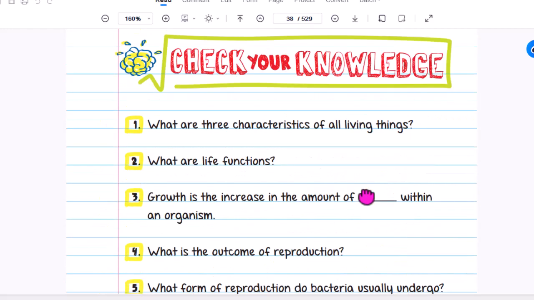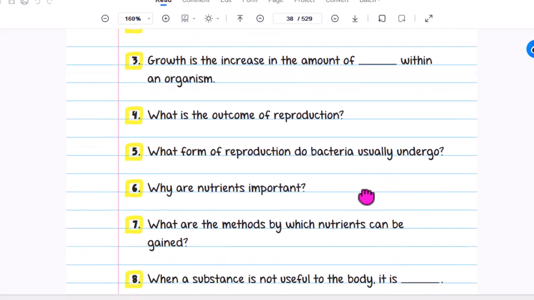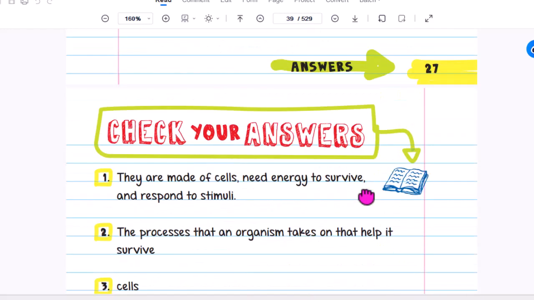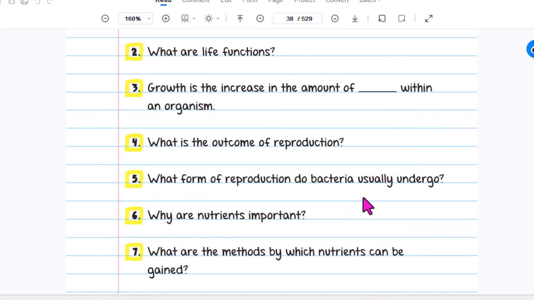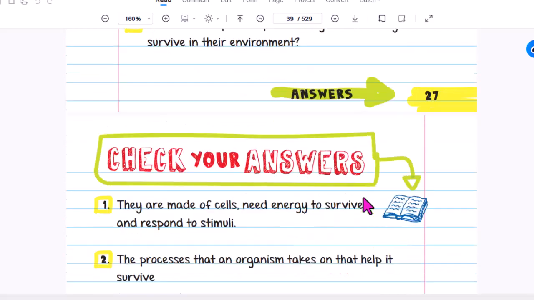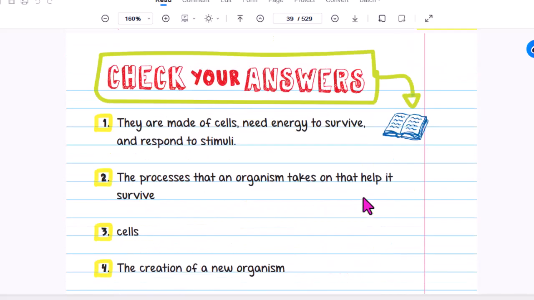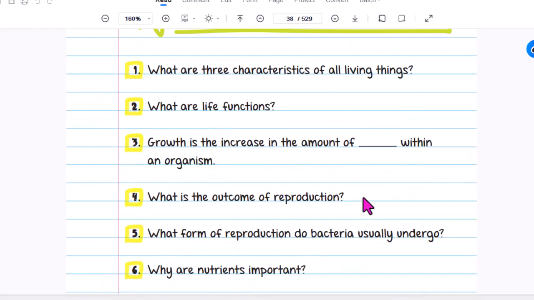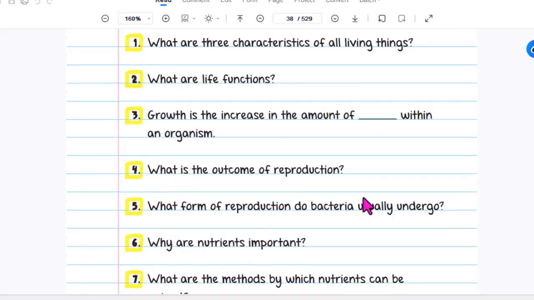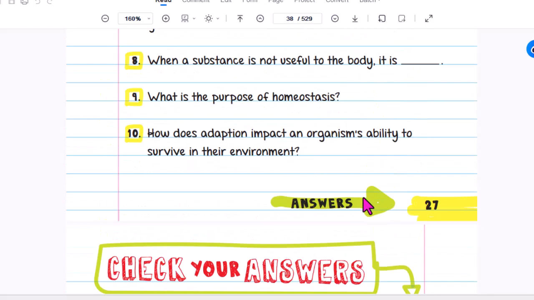Number 1, what are the 3 characteristics of all living things? They are made of cells, need energy to survive, and respond to stimuli. Number 2, what are life functions? The processes that an organism takes on to help it survive. Number 3, growth is the increase in the amount of cells.